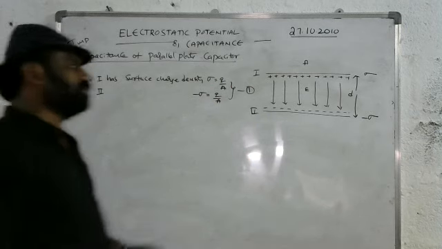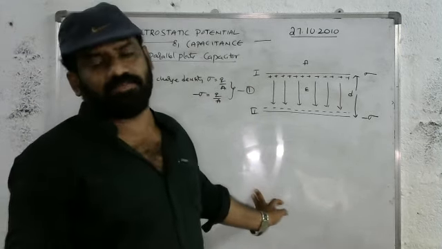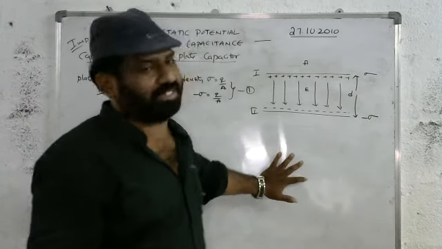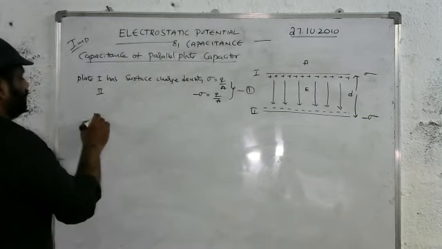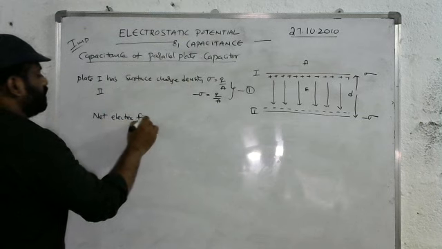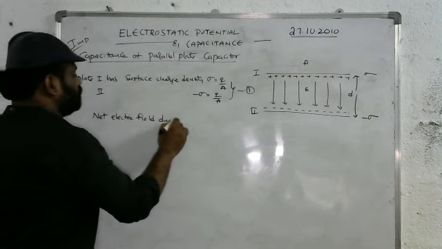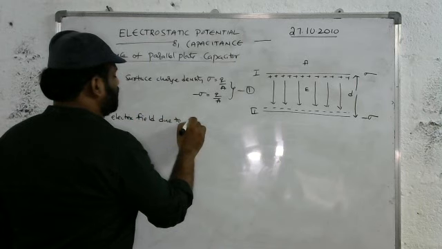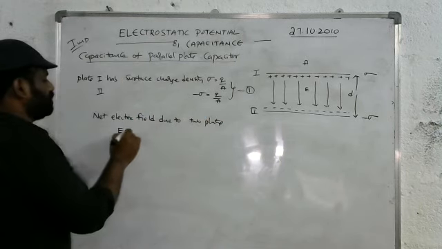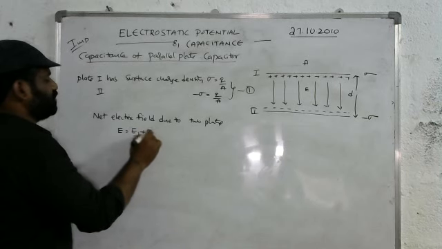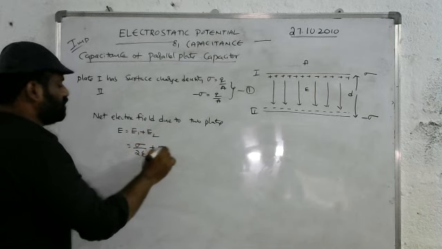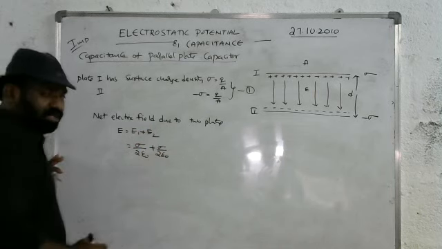Here the two plates can produce an electric field individually. We want to find the net electric field due to these two plates. So E is equal to E1 plus E2, where E1 is equal to sigma by 2 epsilon naught and E2 is equal to sigma by 2 epsilon naught.